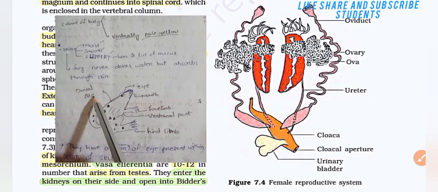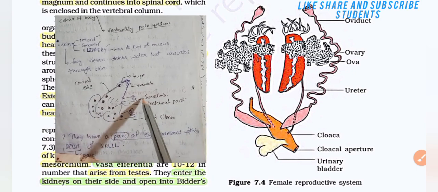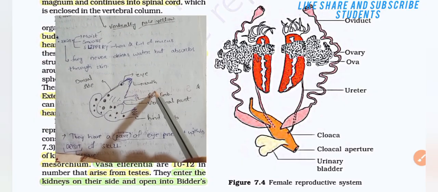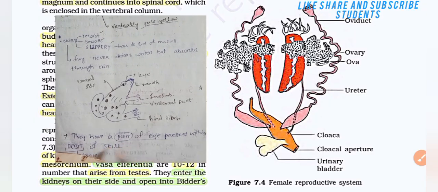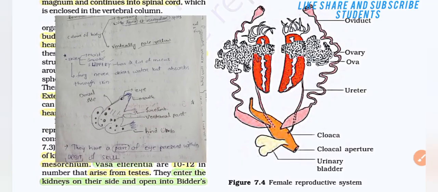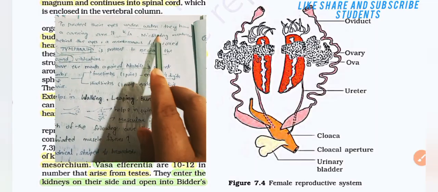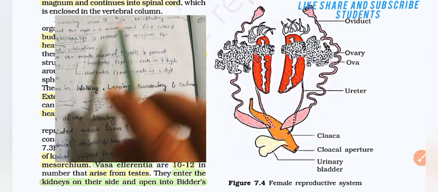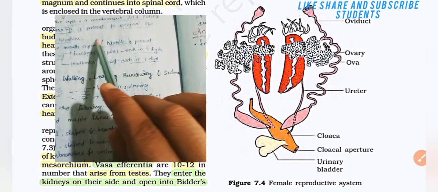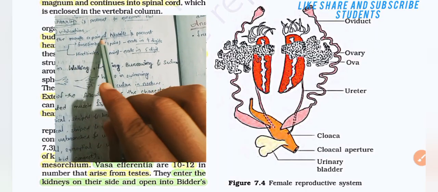Here is the dorsal side with eye, mouth, forelimb, and the ventral part with the hind limb. In the forelimb, 4 digits are present, but in the hind limb, 5 digits are present. They have a pair of eyes present within the orbit of the skull. To protect their eyes underwater, they have a covering known as the nictitating membrane. Behind the eye, a membranous fold, the tympanum, is present to receive sound or vibration. Above the mouth, a pair of nostrils is present.